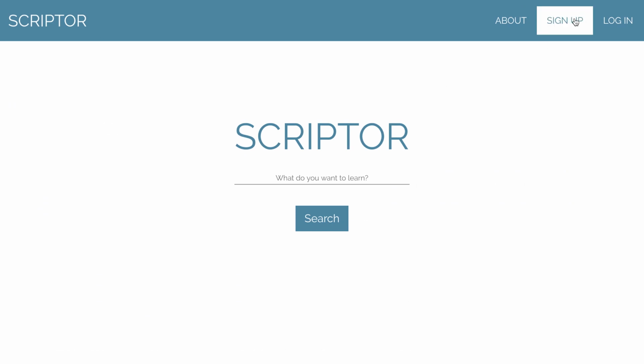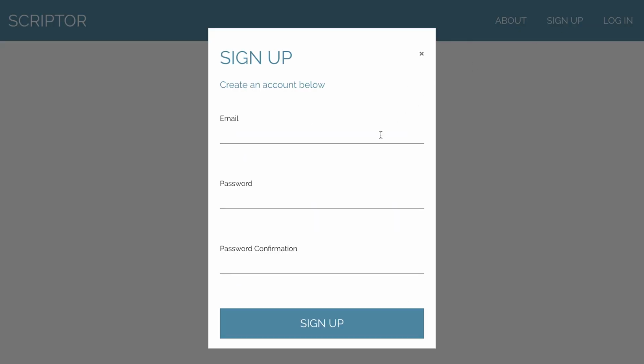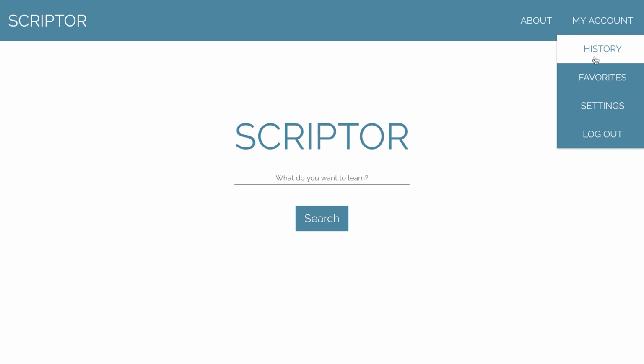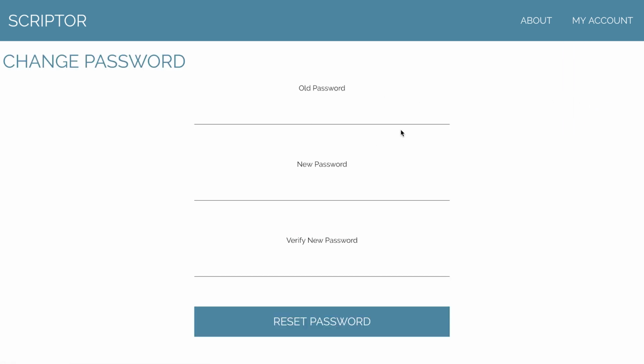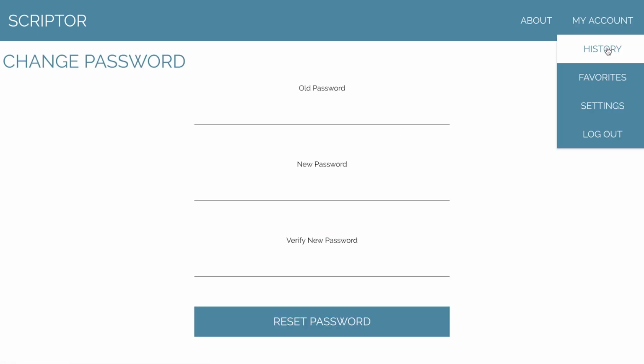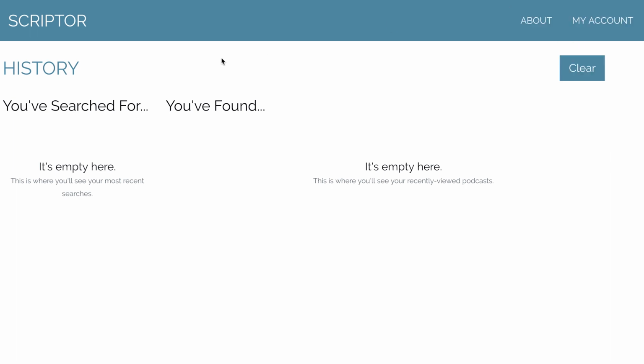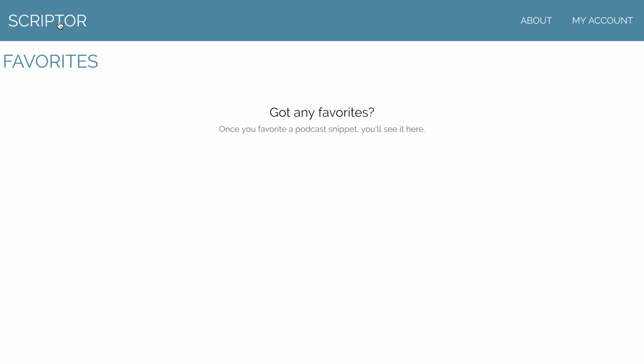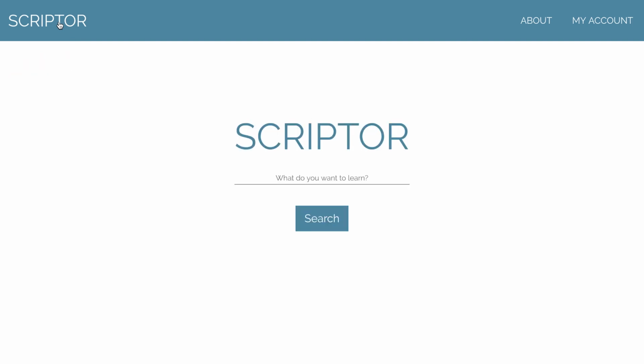Now we can return to this home screen, and let's explore some of the user functionalities. This provides some extra functionality to the frequent users of the application, such as user history and favoriting that we will see in a second. Here we're logged in. Now you can see we have access to history, favorites, settings. You can change your password. Also in the login screen, if you forgot your password, you can get an email to re-enter and change your password.